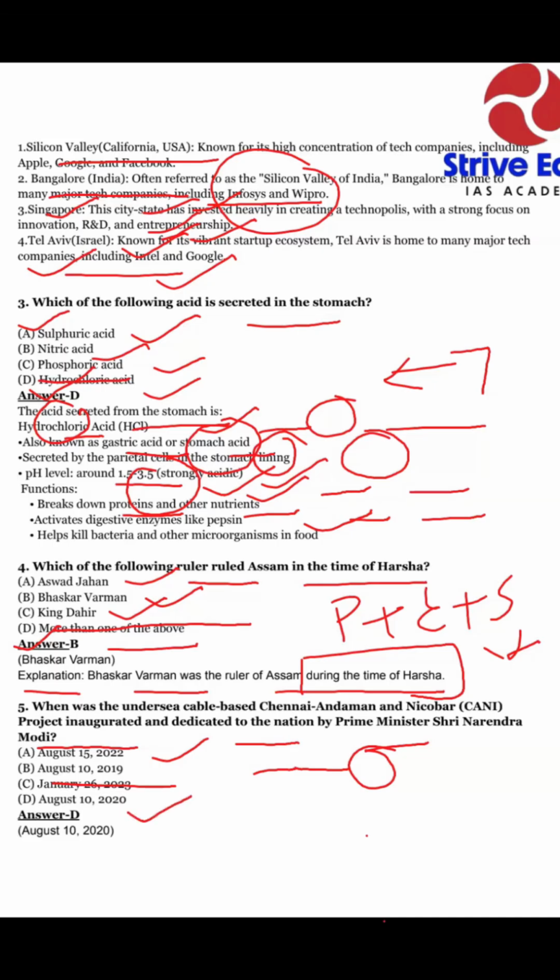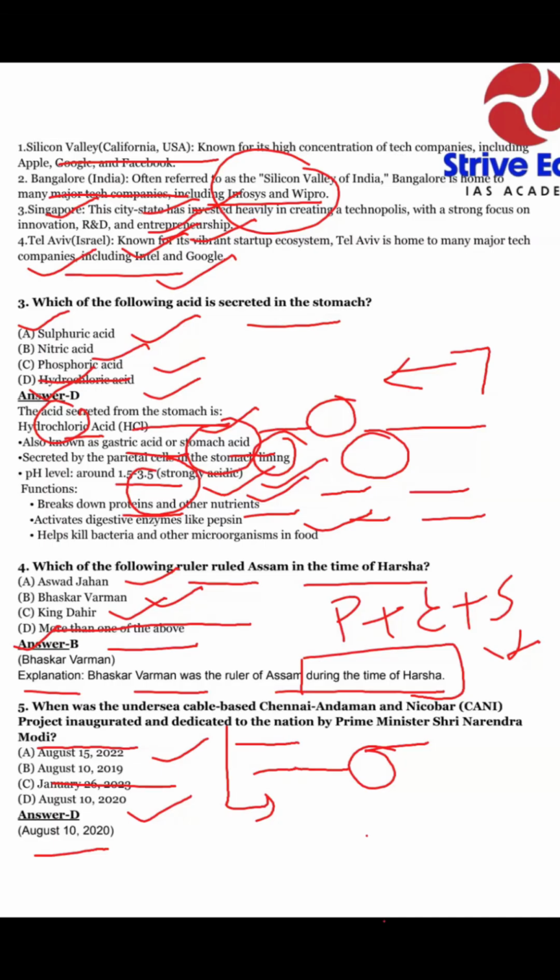So, my dear experts, it is a factual question. If you know, then you can give the answer. If you don't know, don't be afraid or panic. Give your answer in a simple manner. If you don't know, you skip this question. So here the answer is option D, August 10, 2020.